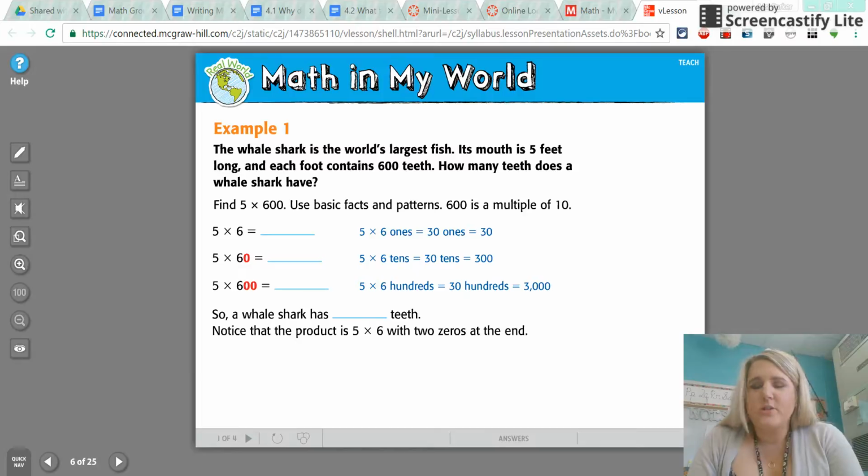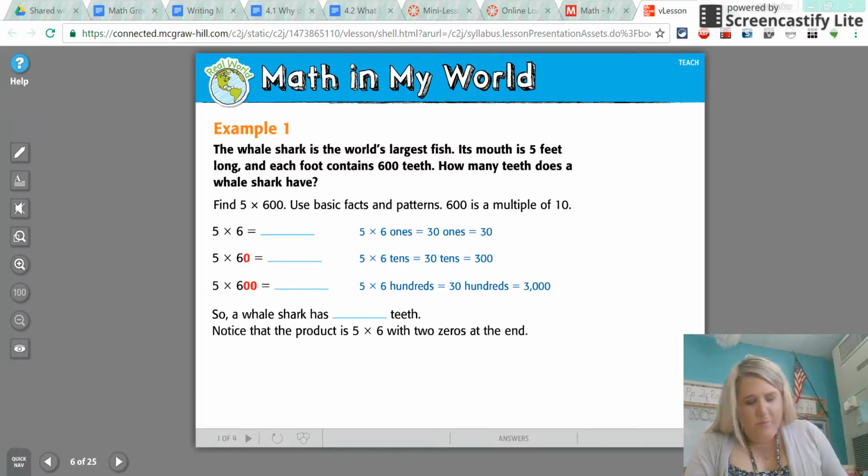Now, once you're on page 197, you'll see right under that big blue arrow, it says a multiple of a number is the product of that number and any whole number. Any number that is divisible by 10 is a multiple. You can use multiples and number patterns to multiply. It's just a little something extra to help you out, okay?